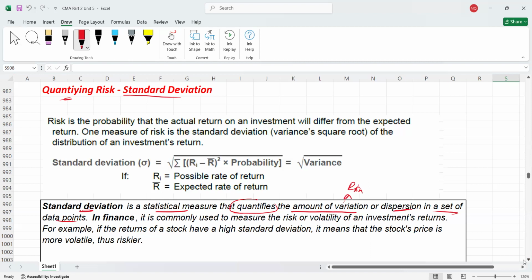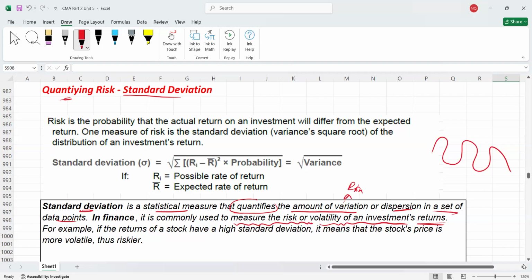In simple words, because we are finance students, we are not statistics students. So in finance, we always use standard deviation to measure the risk or volatility of an investment's return, like how volatile the return is. So to measure the risk or the volatility of an investment, we are measuring what risk in return, right? What risk you may face in the return, or what variations you may face in the returns. So we always use the standard deviation concept to measure the risk or volatility of an investment.